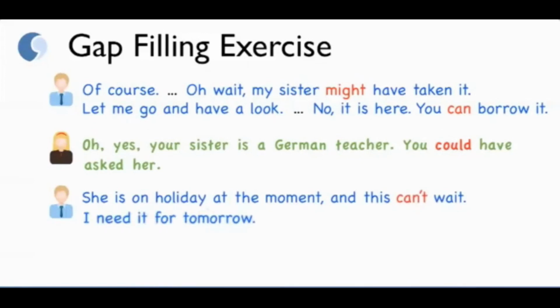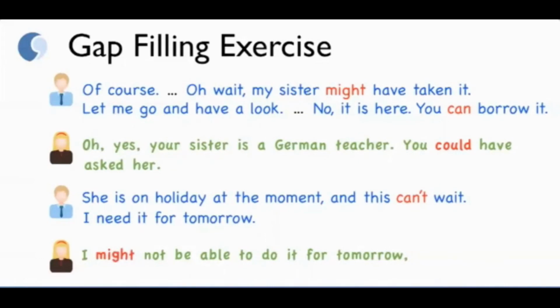I need it for tomorrow. I not be able to do it for tomorrow. I might not be able to do it for tomorrow, but I do it for Wednesday.